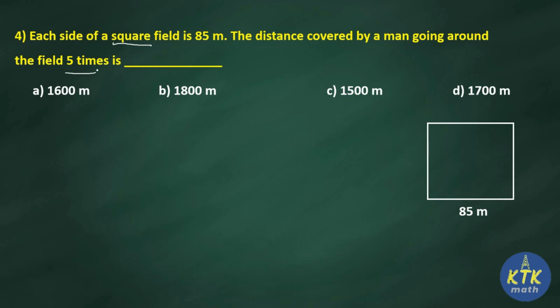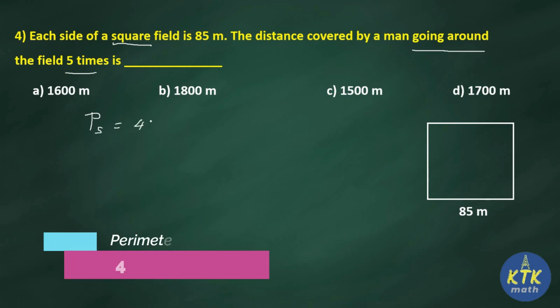But what do we need to find? We need to find area or perimeter. Going around refers to perimeter. Clear? So we need to find the perimeter of the square now. I am mentioning it as PS. What is the formula for perimeter of a square? 4 into side. 4 into side.